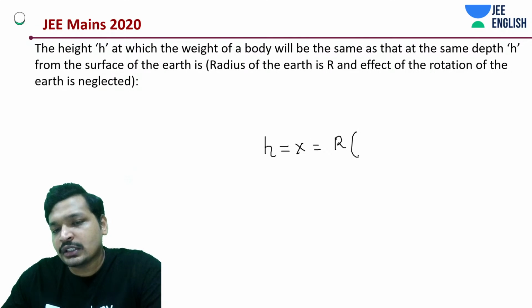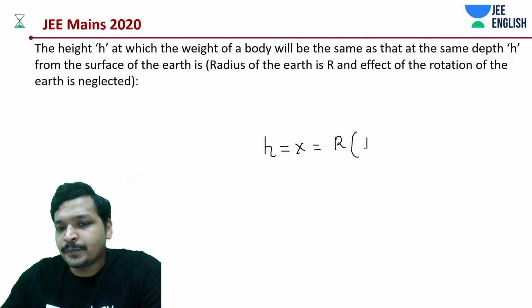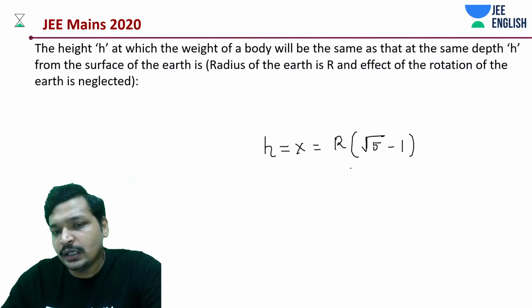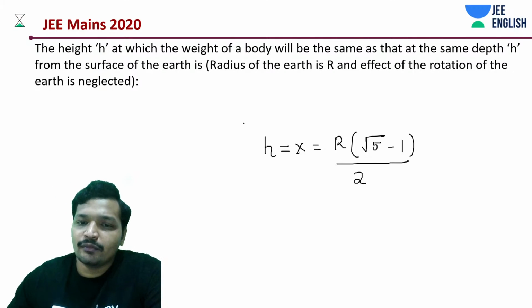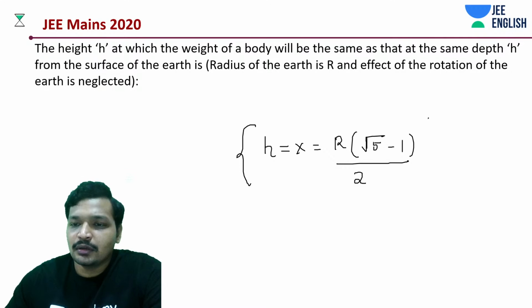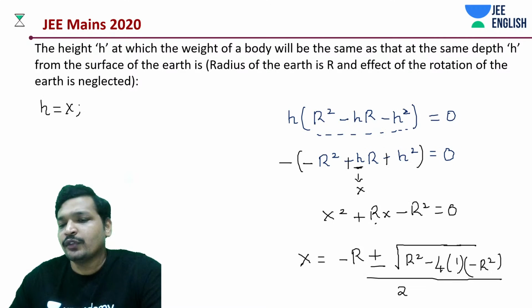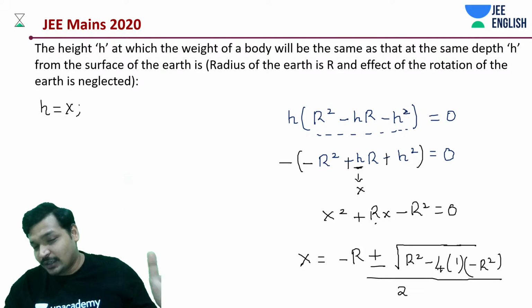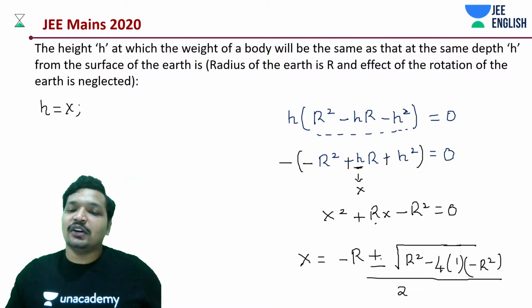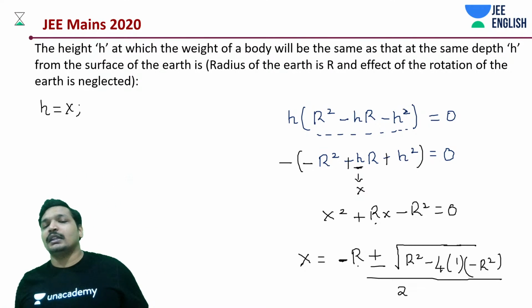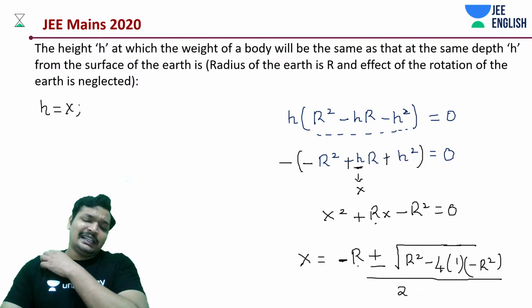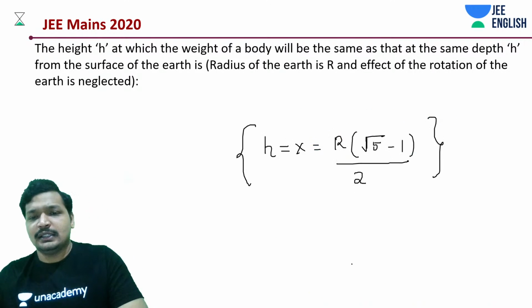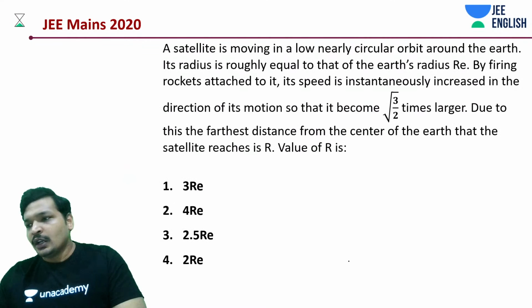If you take it out as common, you will get it as 1, root 5, I think, root 5, okay, minus 1 divided by, that's it. You can take out root 5 r and take it out as common. There is a negative sign. Little algebraic, but yeah, that's it. Simple. Okay, then we'll do a thing.